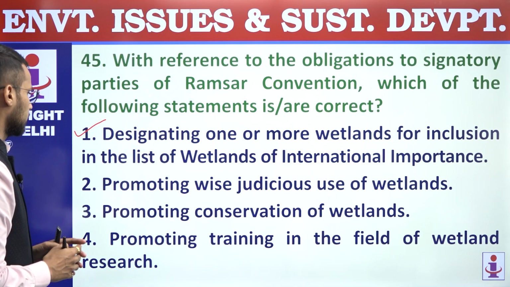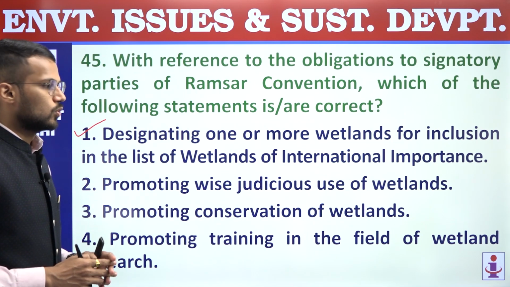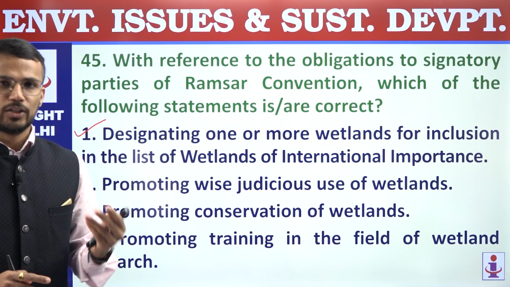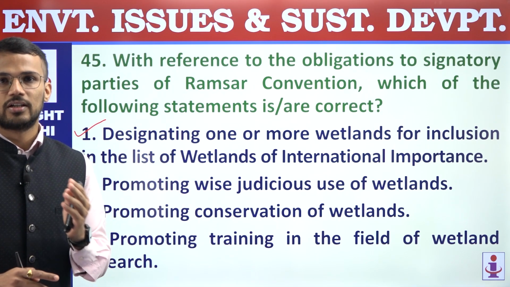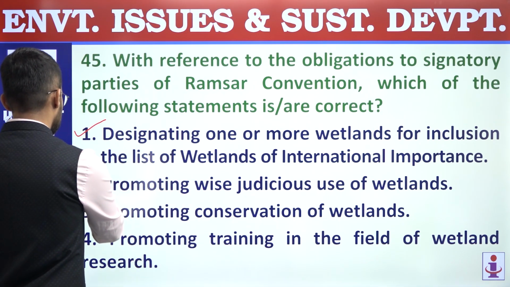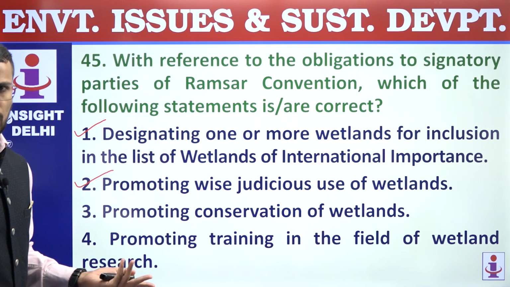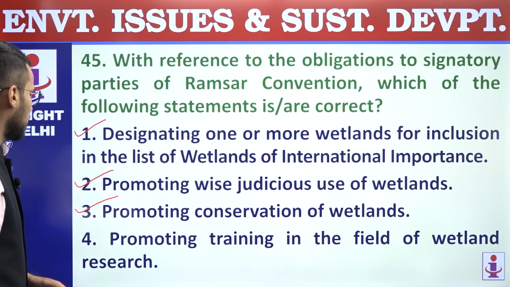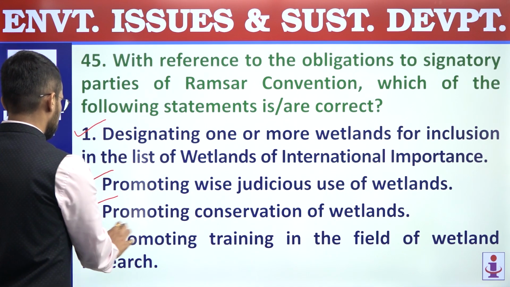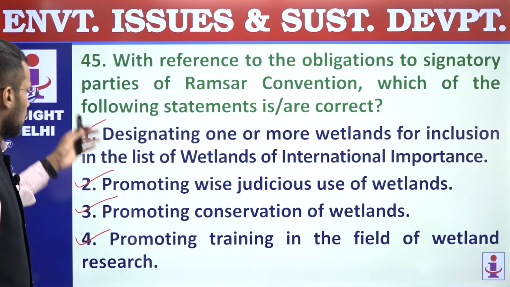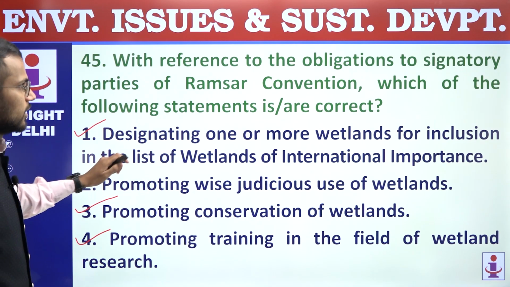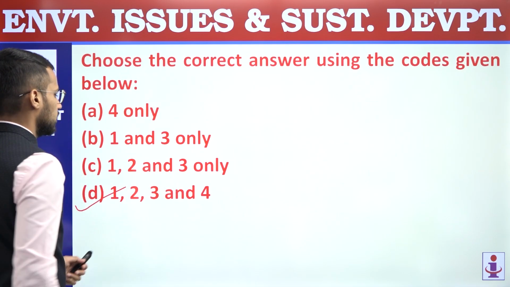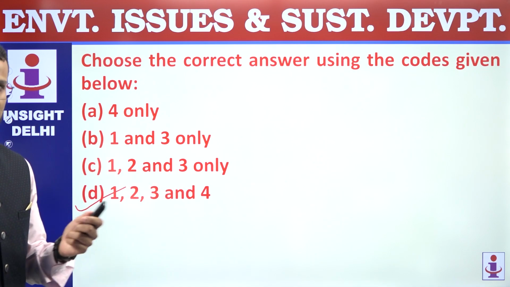First statement is correct. Second, promoting wise judicious use of wetlands. So second obligation is wise use of wetlands. That means to make sure that there is no change in the ecological characteristic of wetlands. Second statement is correct. Third, promoting conservation of wetlands. So this must be true. Fourth, promoting training in the field of wetland research. Right. So this is also a correct statement regarding the Ramsar Convention. So all 4 statements are correct regarding the obligations to signatory parties of Ramsar Convention, and that's why answer is D, 1, 2, 3 and 4, as we are supposed to find out correct statements.